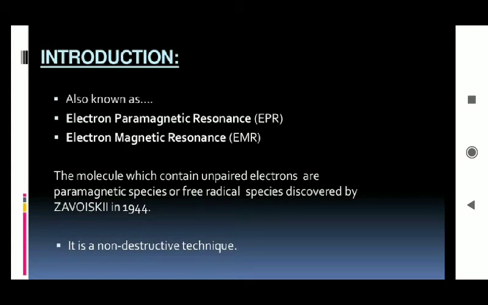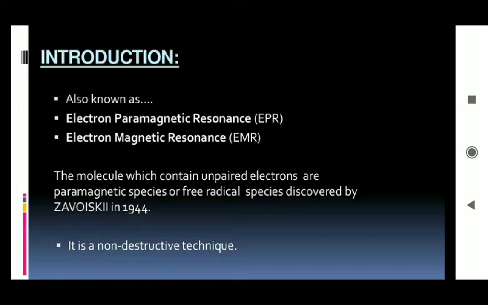Today we'll see about electron spin resonance spectroscopy, which is also called electron paramagnetic resonance and electron magnetic resonance. So these are the other names for electron spin resonance spectroscopy. In this type of spectroscopy, there is a molecule which contains unpaired electrons, which are paramagnetic species or free radical species, and this was discovered by Zavoisky in 1945.